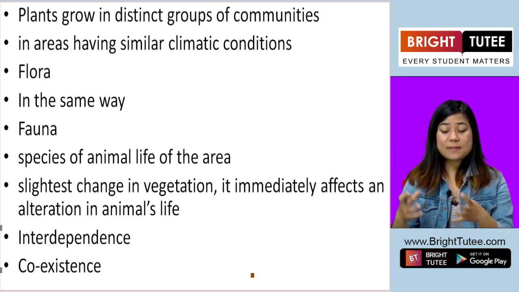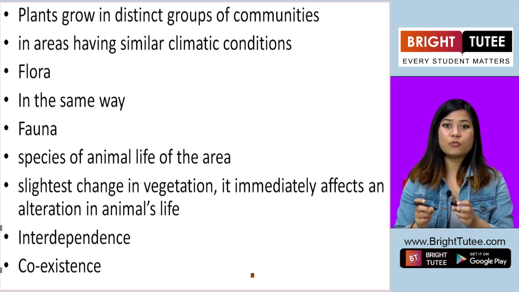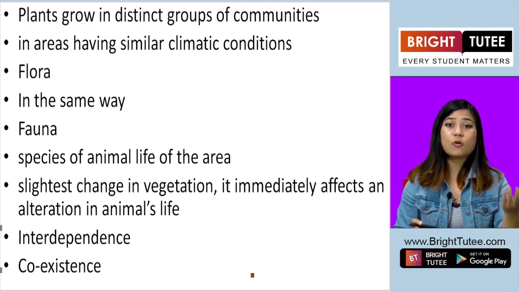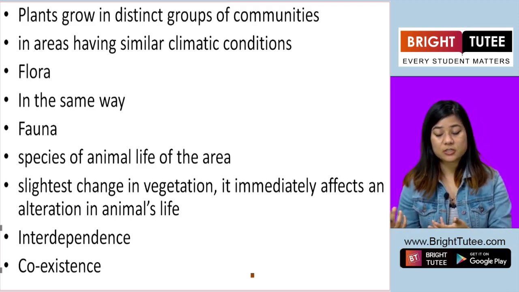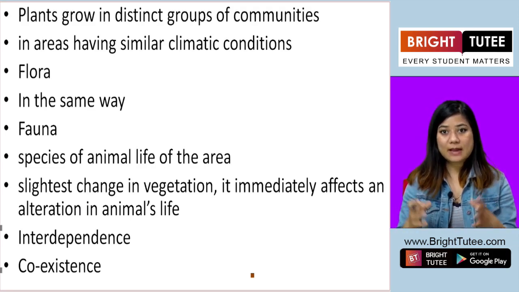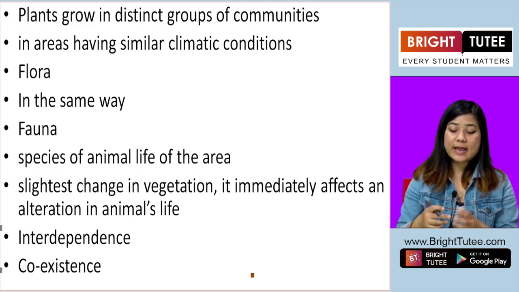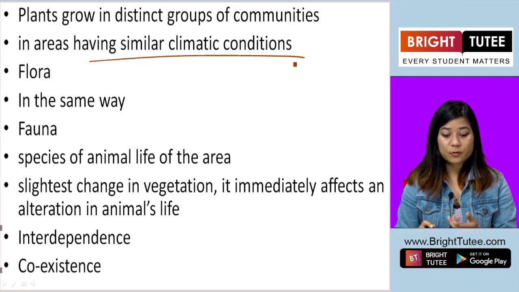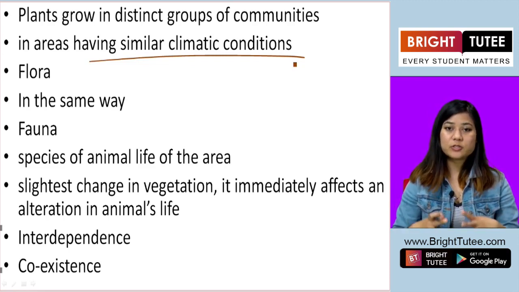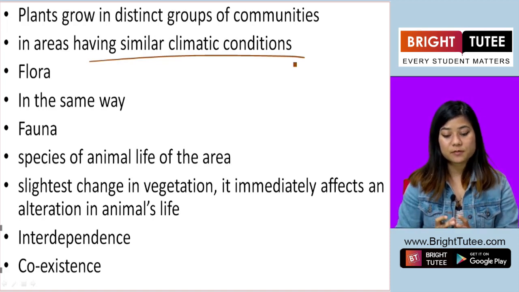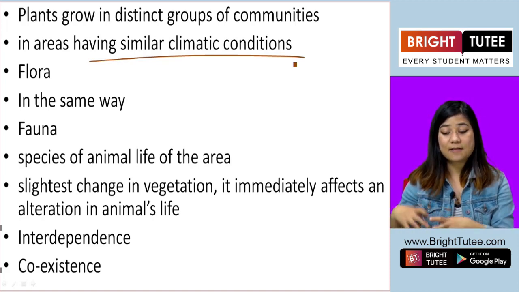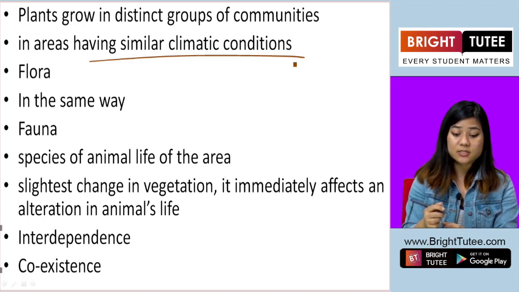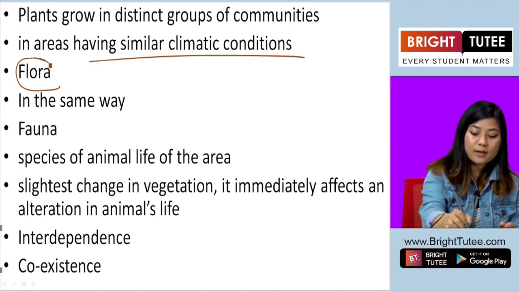The same plant cannot be grown everywhere, whether it is a cold region or a hot region. So certain plants grow in areas that have similar climatic conditions. Those plants which grow in distinct groups or communities in areas that have similar climatic conditions are called flora.